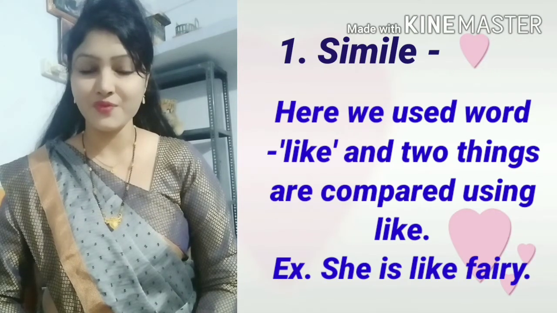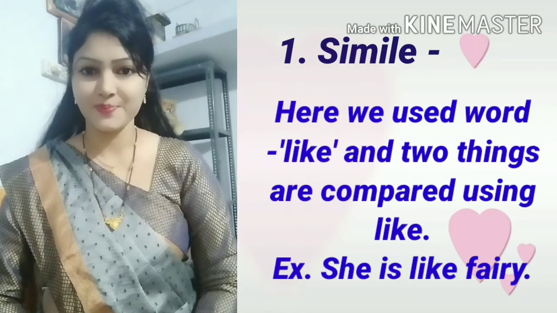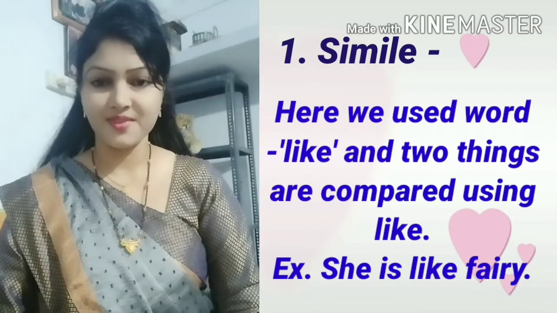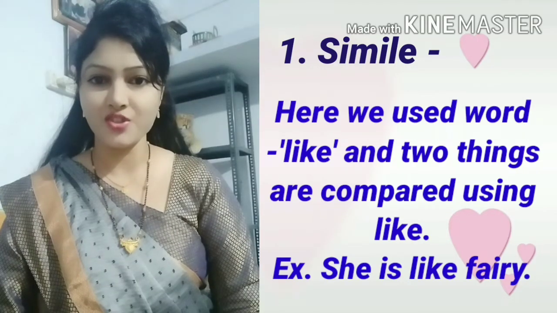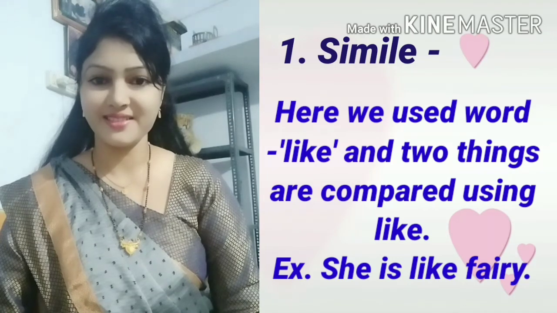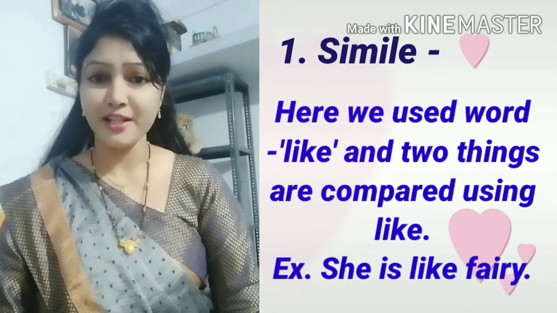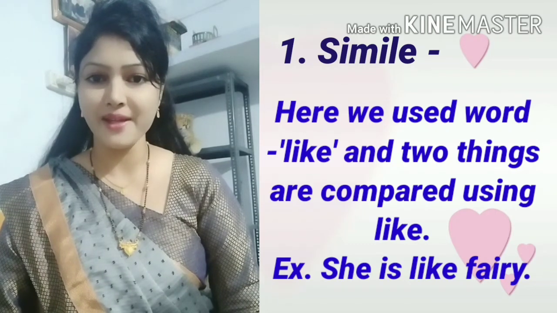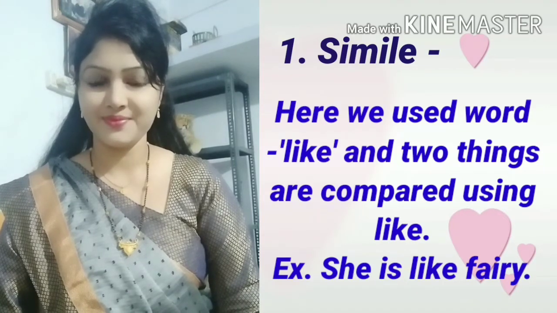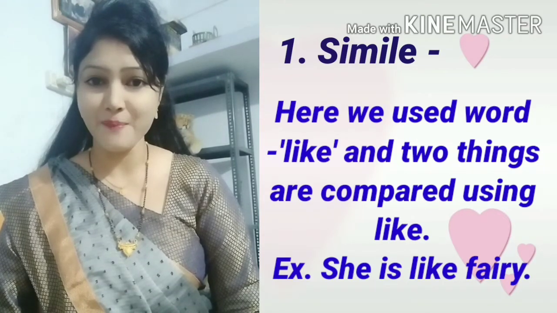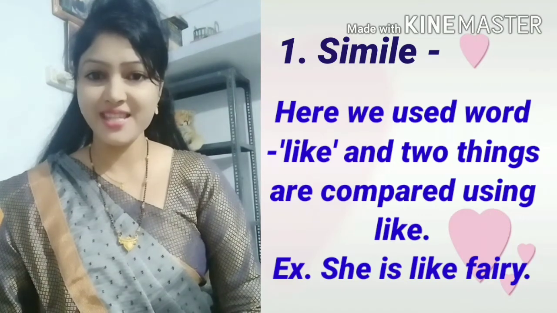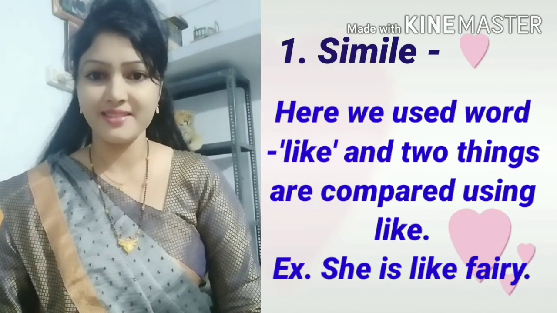First of all, we will see about simile. In this figure of speech simile, we use the word like, and two things are compared using the word like. Example is, she is like a fairy.